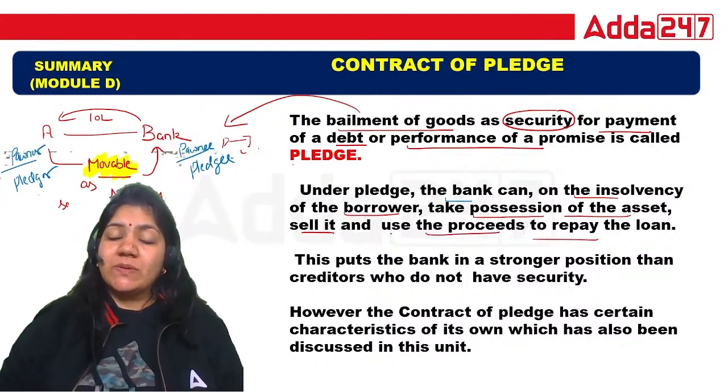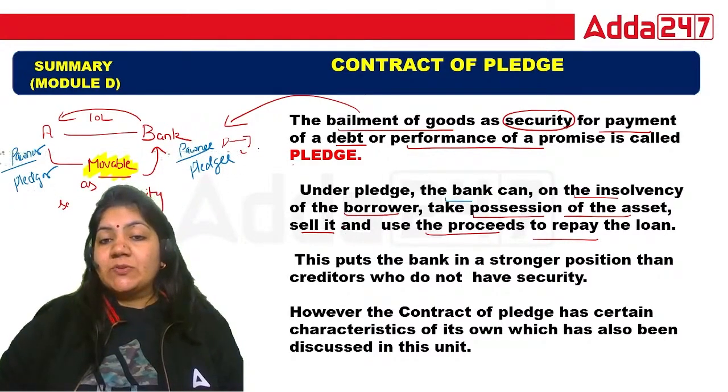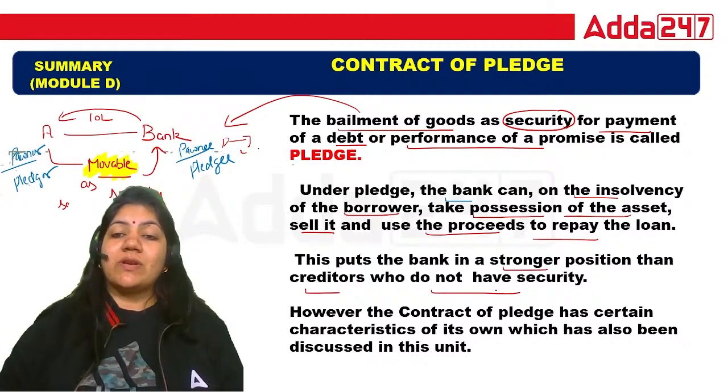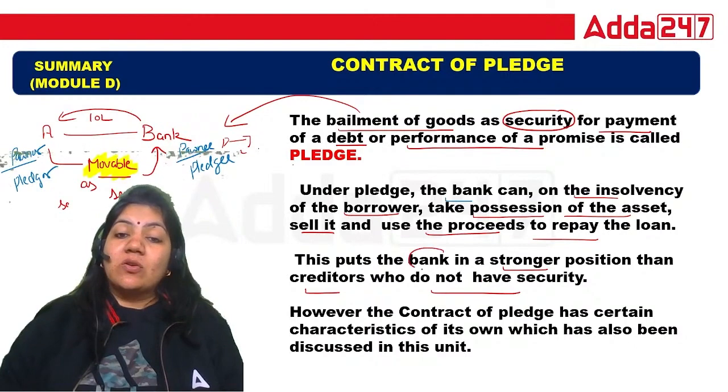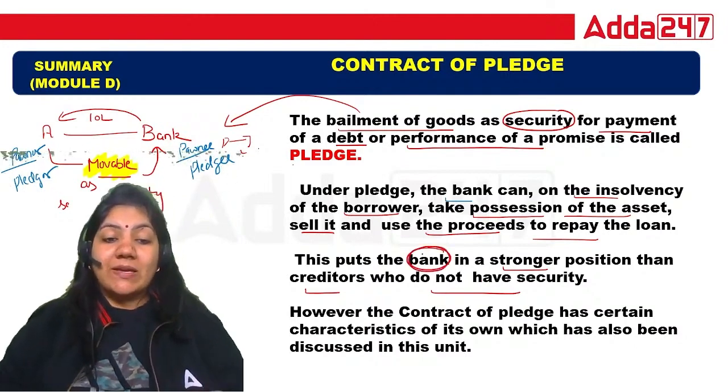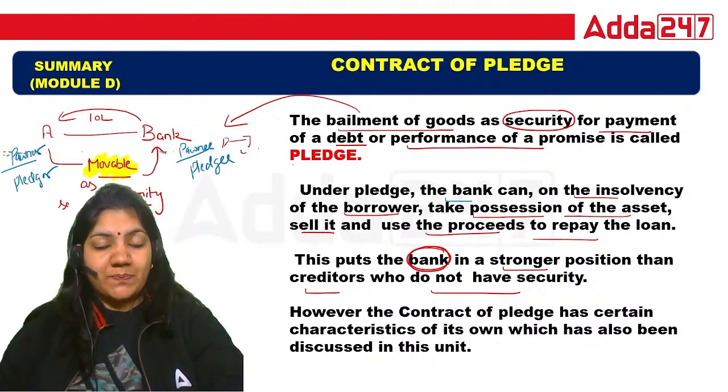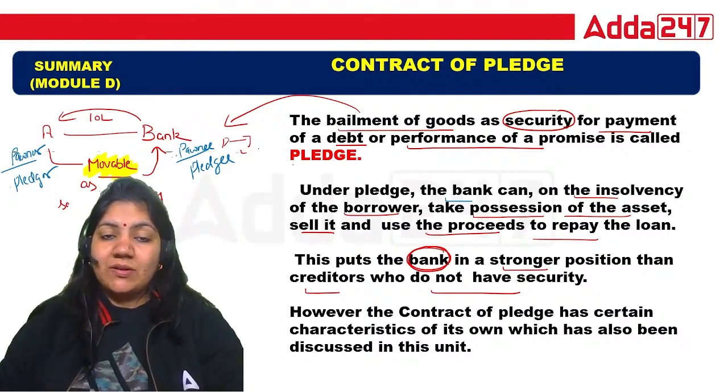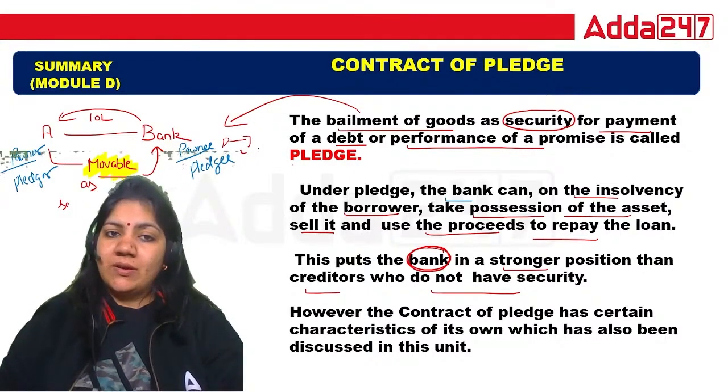Insolvency means the borrower is not able to pay the money. This is but obvious because the borrower is not able to pay the money, so that's why the bank takes possession of the asset and sells it. This puts the bank in a stronger position than a creditor who does not have a security. Exactly. That's why the bank always takes security if the bank is giving any loan to a third person. And this cannot be done by the creditor. So this is the only reason.